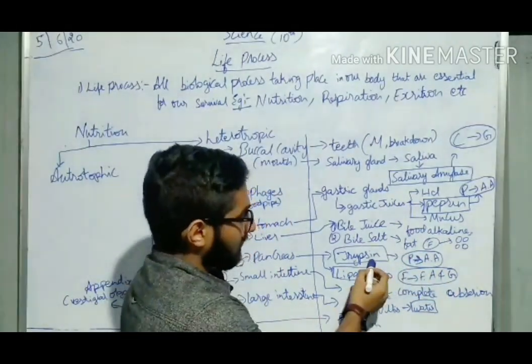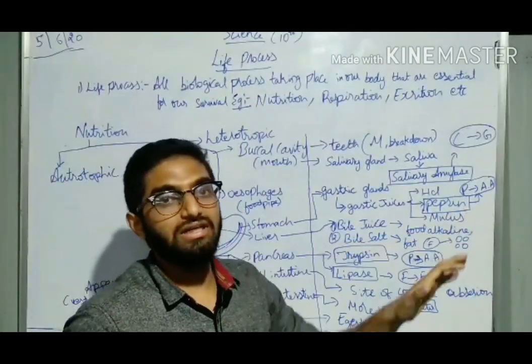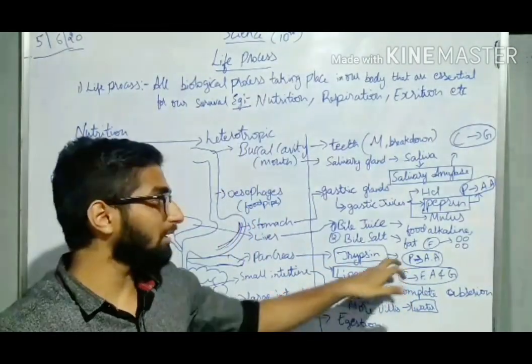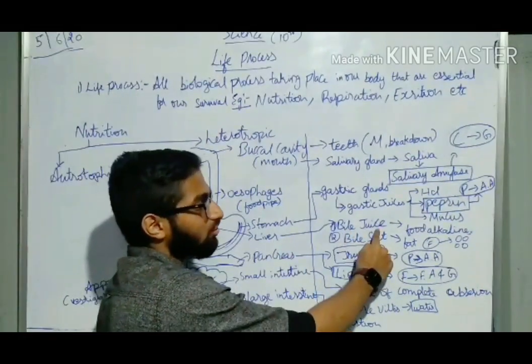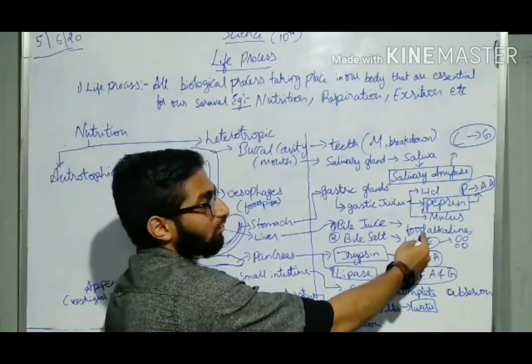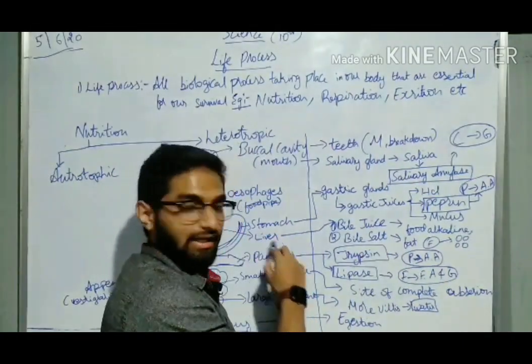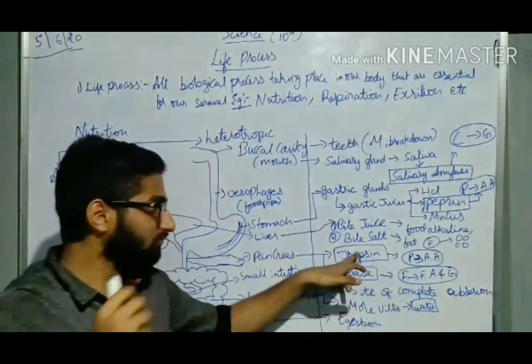Now, even this has a condition. Here, pepsin needed the food to be acidic, but trypsin needs the food to be alkaline or basic. So the liver secretes bile juice, which turns the food into alkaline form. So now the food is alkaline, and here the trypsin converts protein into amino acid.